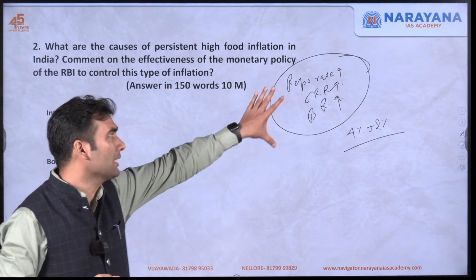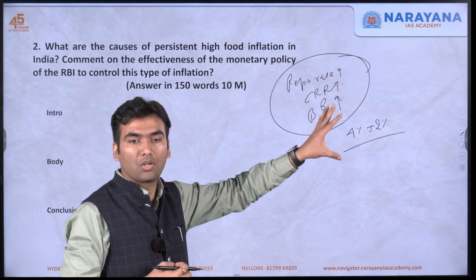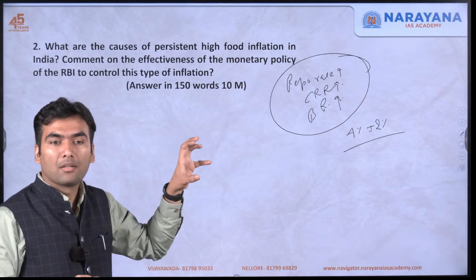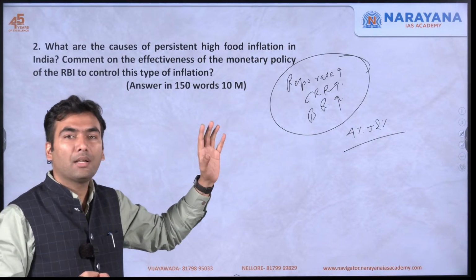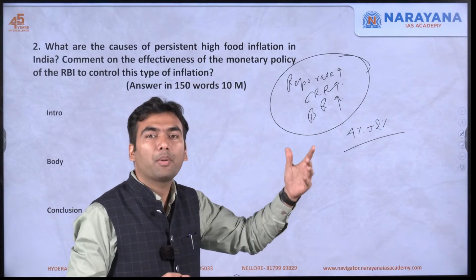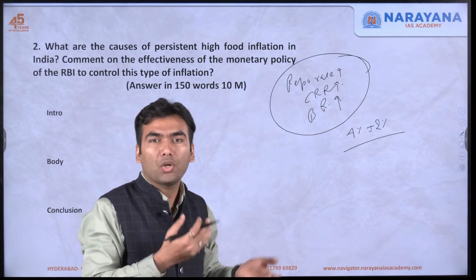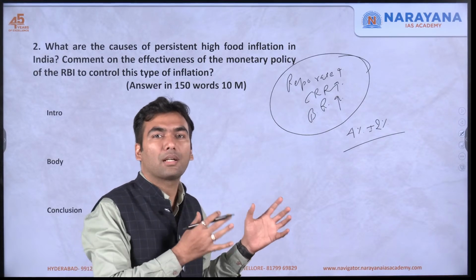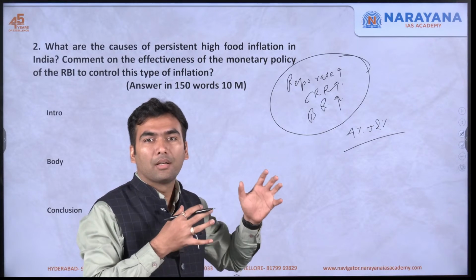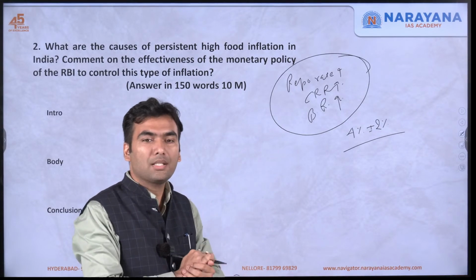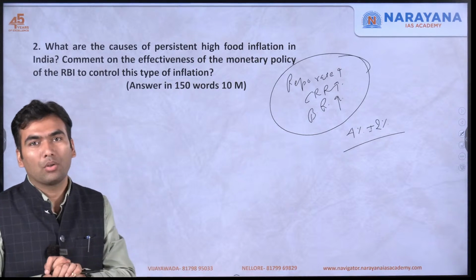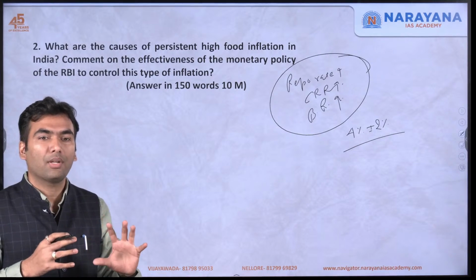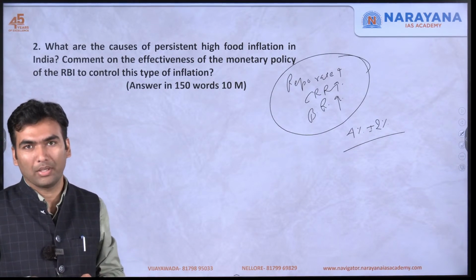Now see, all these tools which are available at the disposal of RBI, it tackles inflation from the demand side. The purpose is that people should have less money. When people will have less money, or the money would be costly, they will create less demand. And if people create less demand, there is going to be reduction in prices. This is the idea behind how RBI controls inflation through monetary policy.